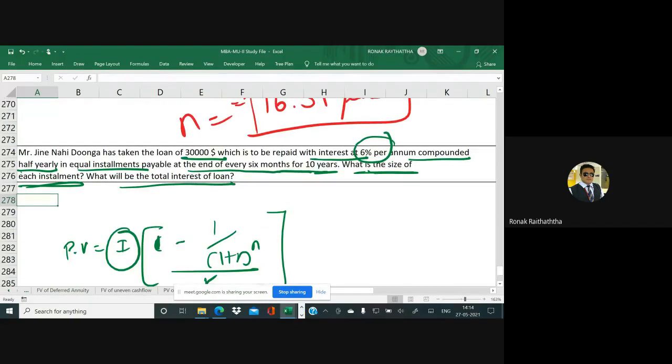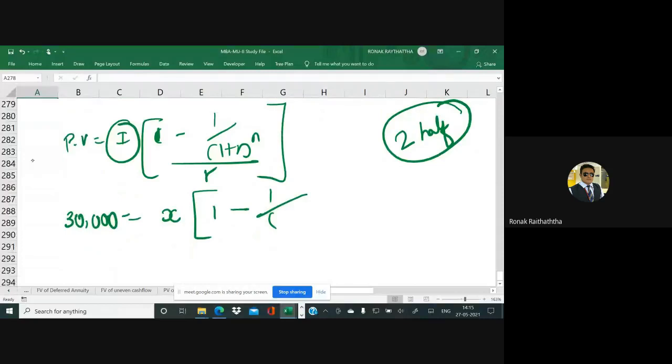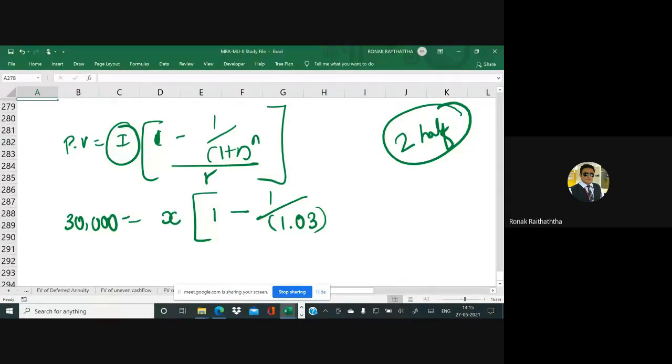Because compounding and the installment will be paid on a half yearly basis, how many half years are there in a year? There are 2 half years in a year. So the interest should be divided by 2, because we want to find the 6 monthly interest, not the yearly interest, for our calculation. So the interest would be 3%. So 1.03, right? And sir, n would be how many?